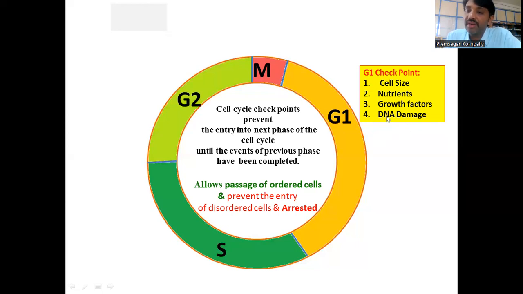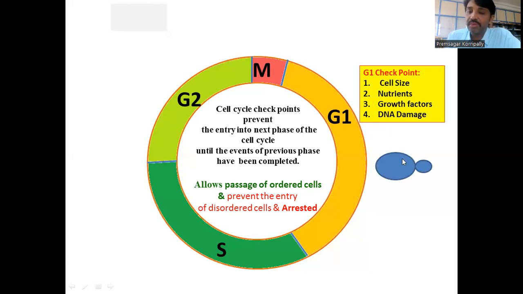If any one of them is not fulfilled during the G1 phase, then cell cycle inhibitors act on the cell cycle regulators and inhibit the progression of the cell from G1 to S, and they arrest the cell, sending it into the G0 stage.